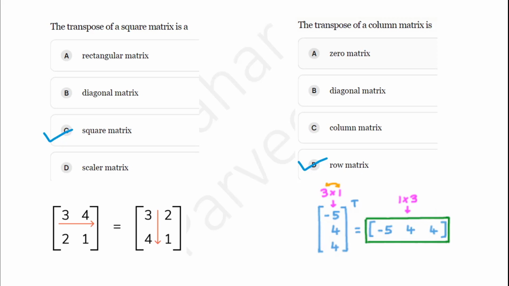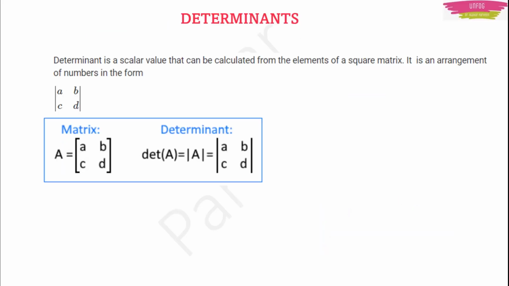Now this was all about matrices. Now let's talk about what are called determinants. So a determinant is nothing but a scalar value. Within a matrix, you cannot calculate anything. If you have two matrices, then you can calculate things relating those two matrices to each other, but within the matrix you cannot do anything. If you want to find the value of one particular matrix, then you can write that matrix as a determinant, with just two parallel lines. You will not write a square bracket in a determinant, just two parallel lines. Then you write the same elements. Now you can solve this determinant. It is easy to solve a determinant. It will give you the value of a matrix.